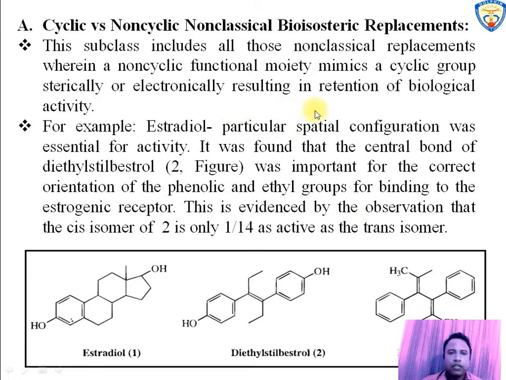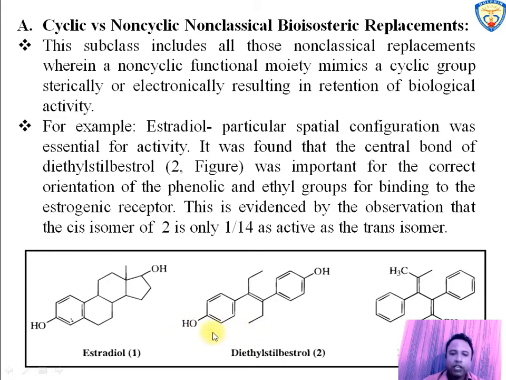Non-classical is divided into two segments. The first one is the cyclic versus non-cyclic non-classical bioisosteric replacement. In this class, a cyclic group is replaced by a non-cyclic functional moiety or group. These non-cyclic functional moieties mimic the cyclic group sterically or electronically, meaning shape and size or electronic distribution are mimicked, resulting in retention of biological activity. For example, the figure of estradiol, figure 1, has a particular spatial configuration essential for activity, and